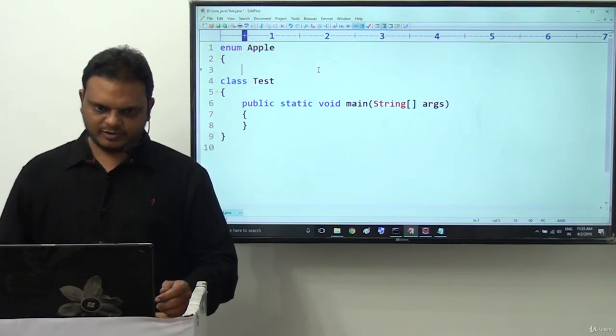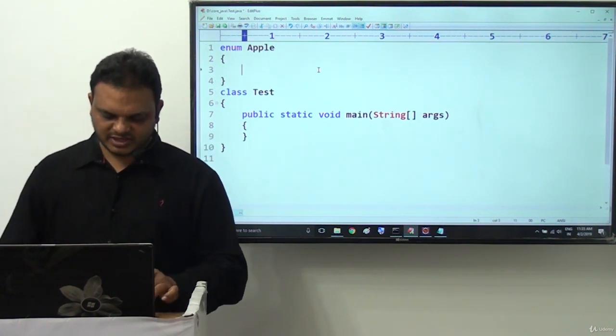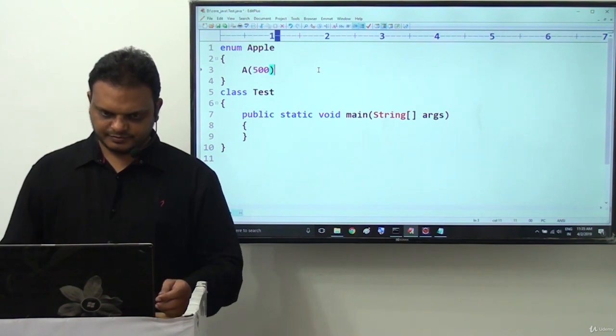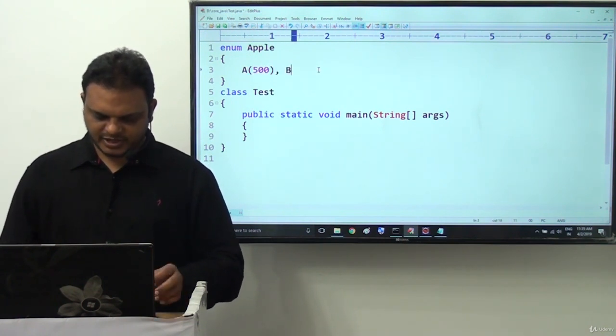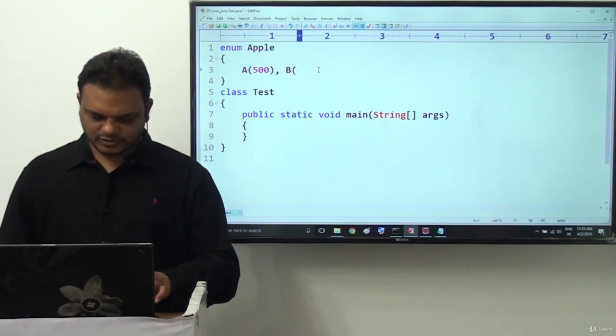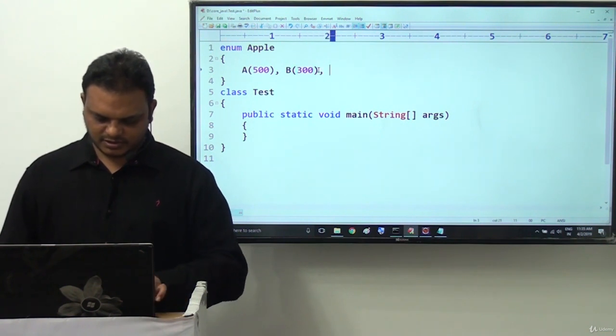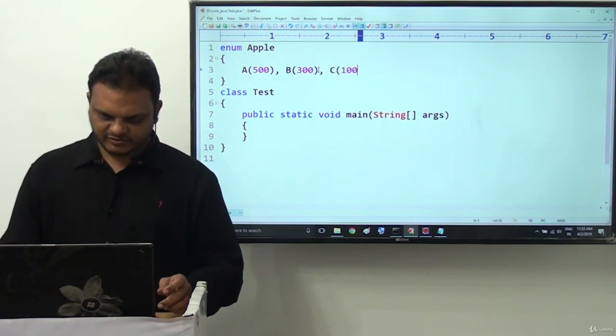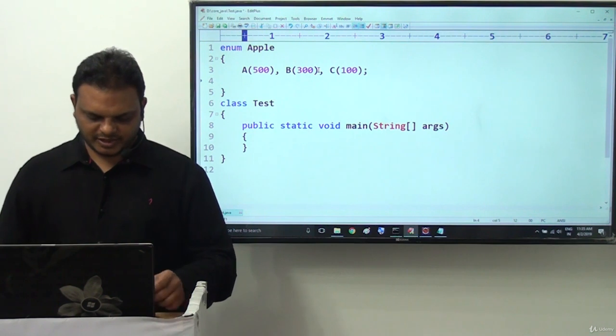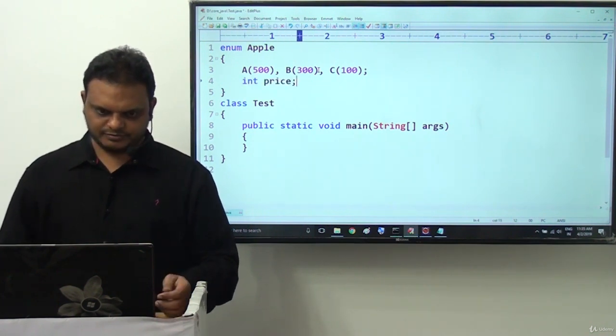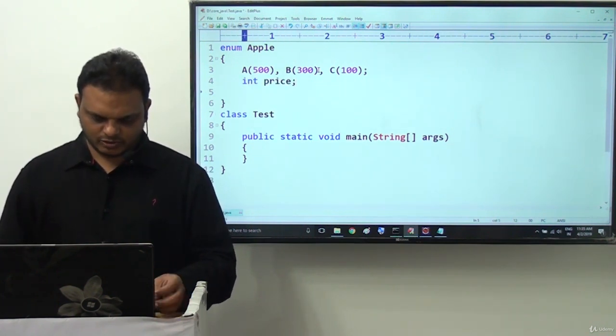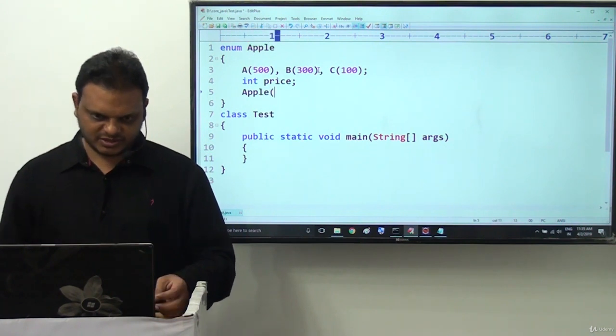Enum Apple, here we provided A of 500, comma B of 300, comma C of 100. Next, I want to take an int price. Next, I need to go for the Apple class constructor.